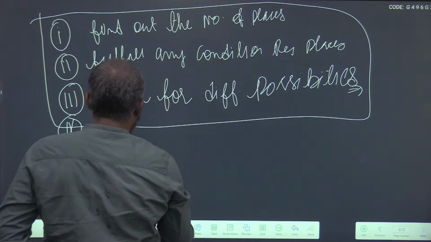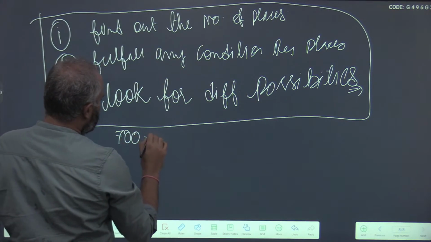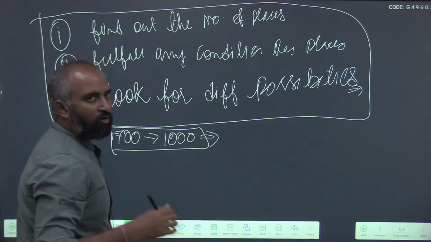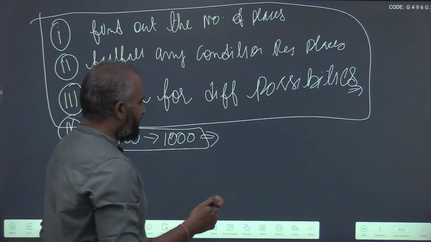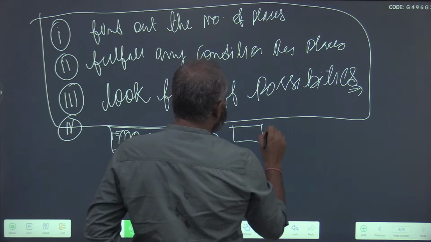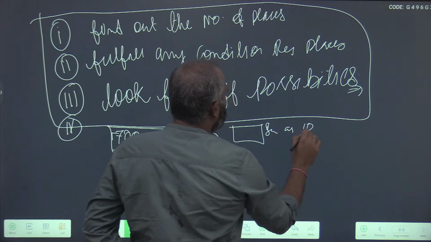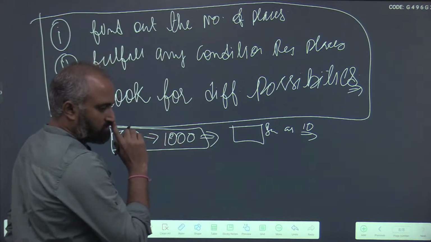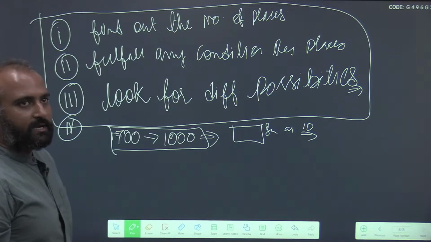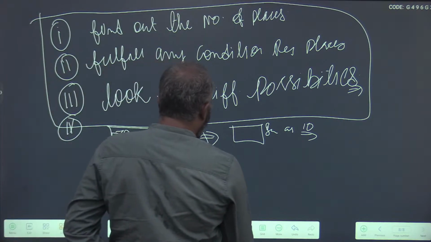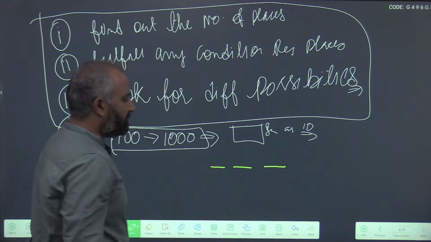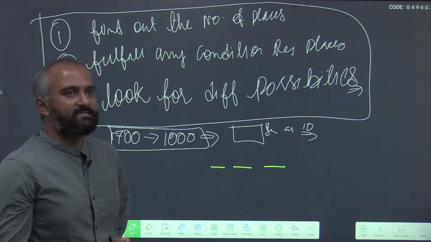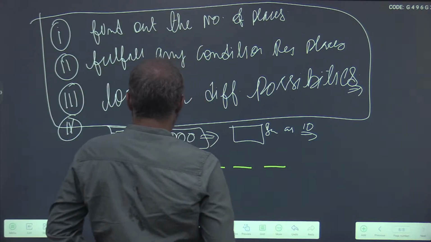So the question was, what was that? 700 to 1000. All the integers were listed. He was asking us how many numbers have the sum of the digits as 10. First, 700 to 1000, how many places are there? All the numbers that are present in this range are what kind of numbers? They are 3-digit numbers.